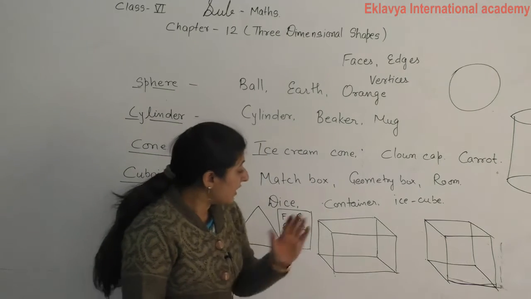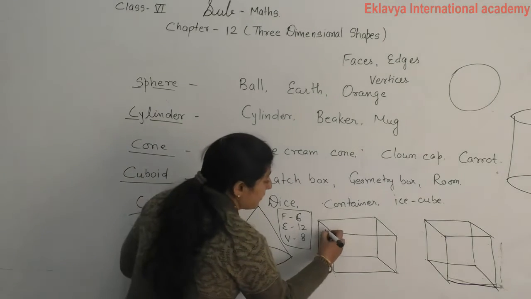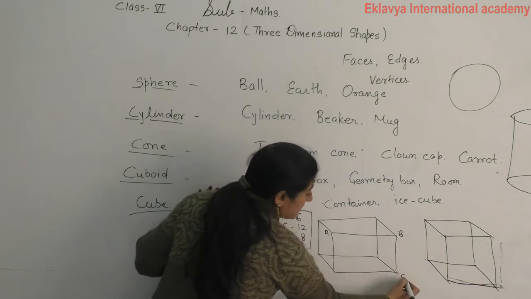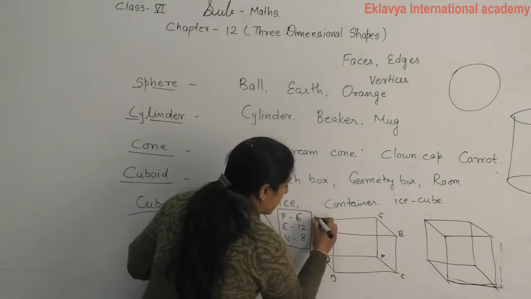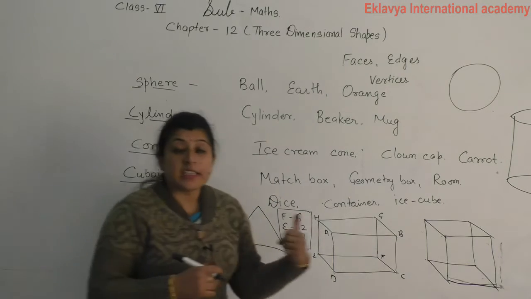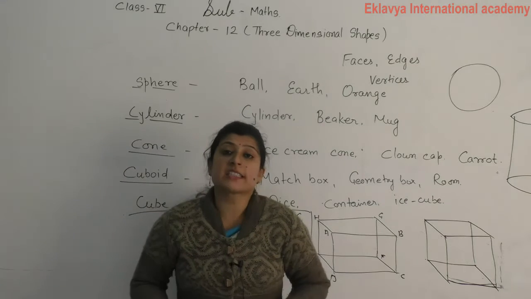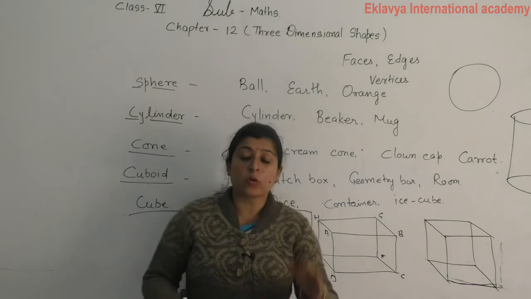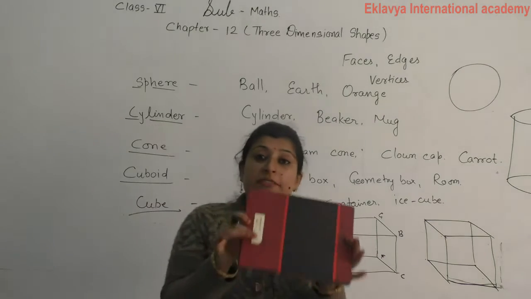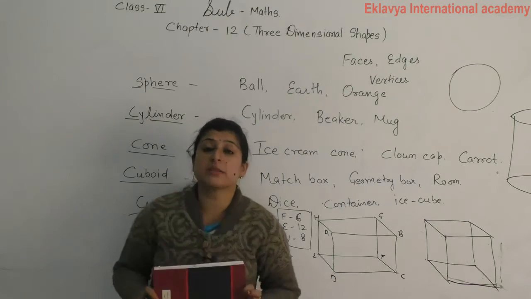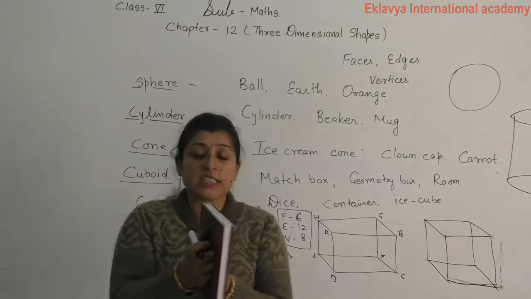See now, if I give the names A, B, C, D, E, F, G, H in this figure, can I identify which faces are similar? कौन कौन से फेस ऐसे हैं जो सिमिलर होंगे? In this notebook, this one face and this one face are similar.